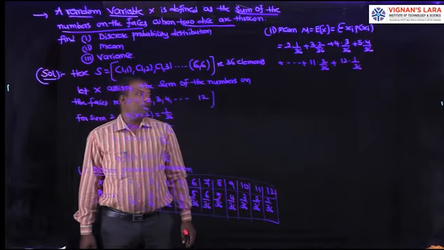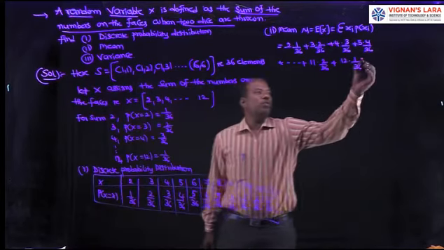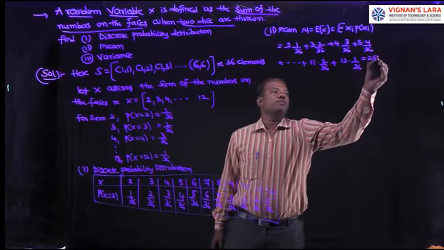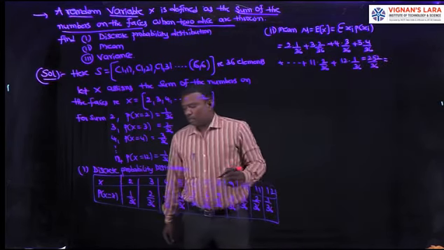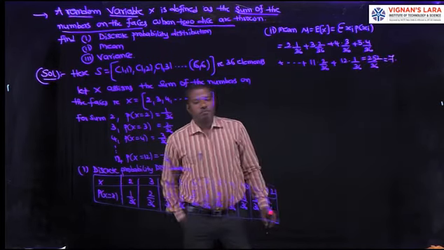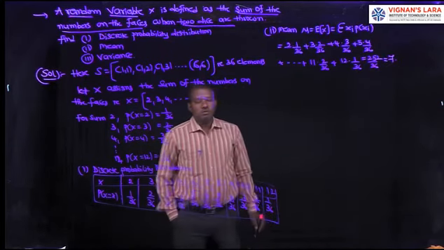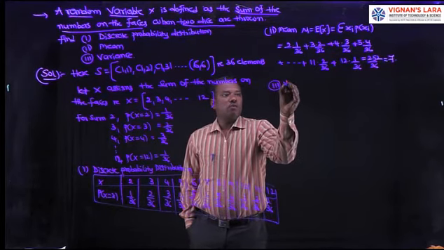Mean mu equal to E of x equal to sigma xi into p of xi. That is equal to 252 by 36. Its value is 7. Mean mu equal to 7. Then coming to the next one, variance.